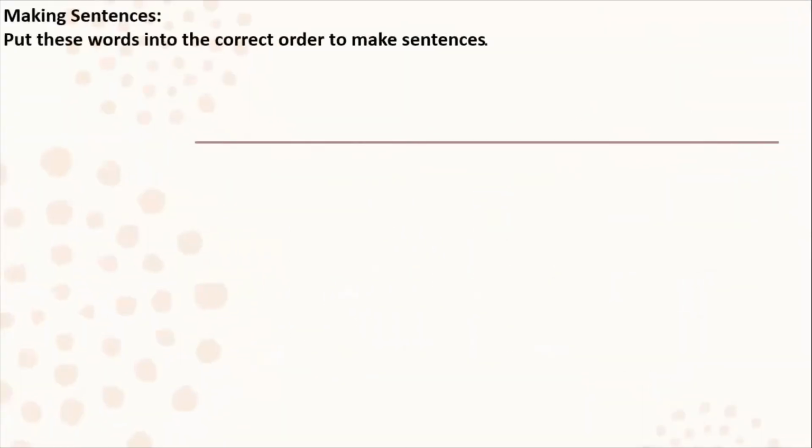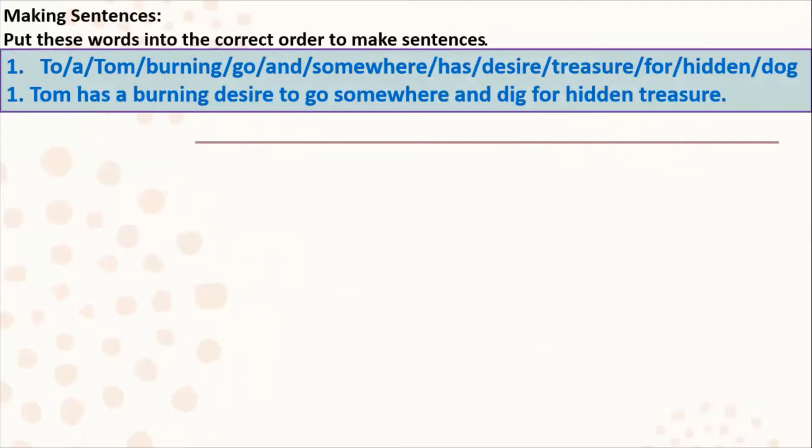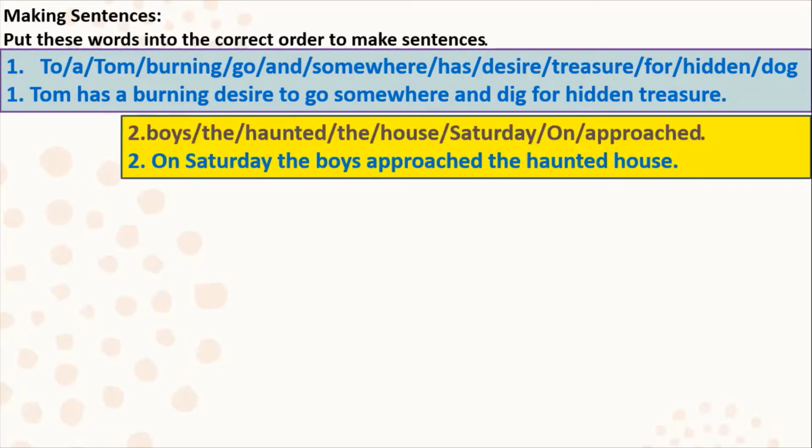So moving towards the next slide, it is about making sentences. Put these words into the correct order to make sentences. Tom has a burning desire to go somewhere and dig for hidden treasure. I have taken this from the chapter, but there it was written about most of the boys, so I have changed it because there was Tom in the sentence. Tom has a burning desire to go somewhere and dig for hidden treasure.